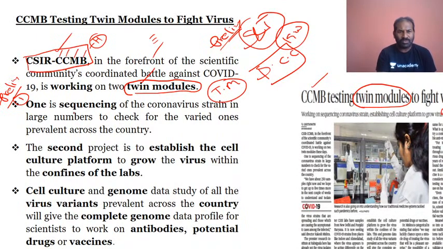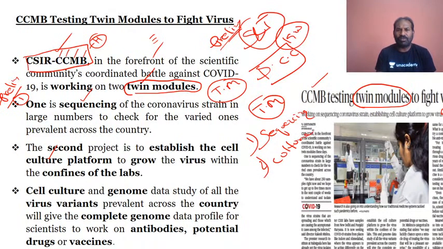The first is sequencing, and the second is culture. Please do understand these twin models. The first is sequencing of the coronavirus strain, and the second is culturing the virus. They want to come up with genome sequencing of the SARS-CoV-2 strain. Strain here means SARS-CoV-2 is a single strain, in the sense it has only RNA. It does not have DNA.